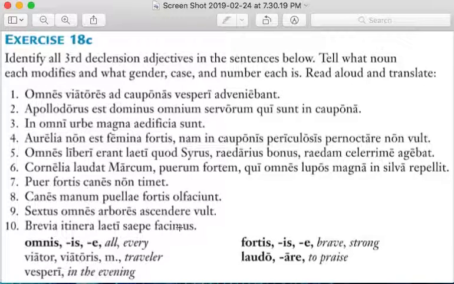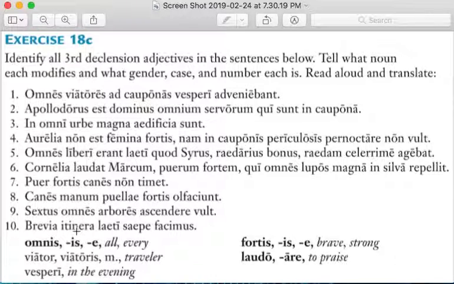So who's making a trip? We are making trips, plural. What kind of trips? Short trips. And we make them often, and we make them happily. So we often make short trips happily is roughly the translation of this sentence.